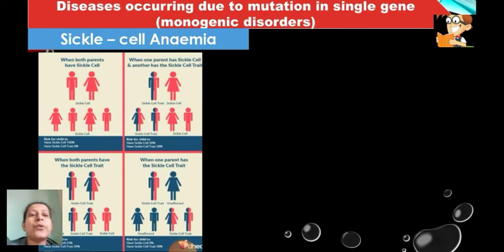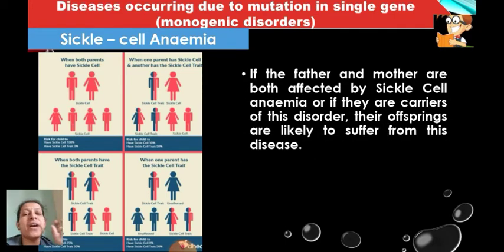Now suppose the father and the mother are both affected by sickle cell anemia, or they are carriers of this disorder, then their offspring are likely to suffer from this disease. What does this mean? If one of the parents is suffering from sickle cell anemia, or is a carrier of this disease.